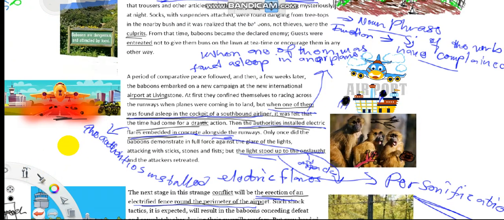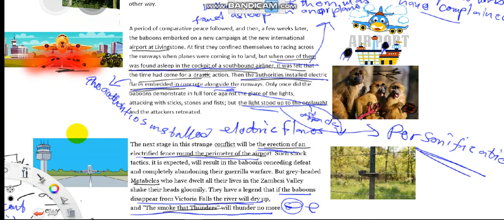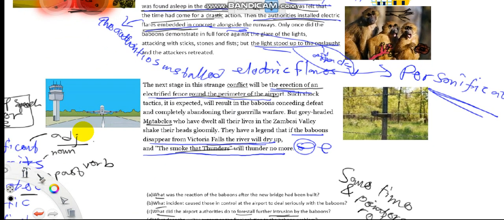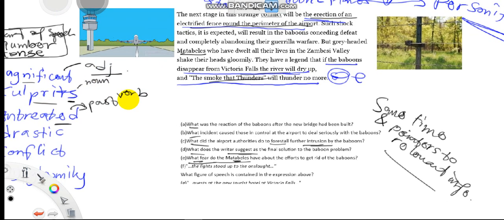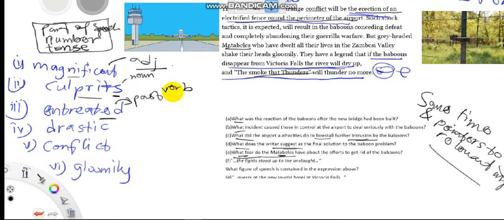This is why I say you need a dictionary. Actually I had to go over and look for the dictionary meanings of these words and their synonyms, because that's really really key. It's not a secret. You have to use a dictionary for these sorts of things. The more you get used to these words, when you go to the exam, you will not worry. Okay, actually let's use a blue color here. So the word magnificent, I can replace it with attractive. Remember, attractive is an adjective and the word magnificent is also an adjective.